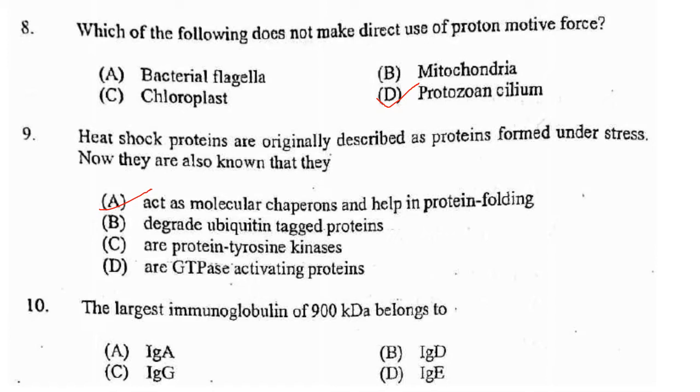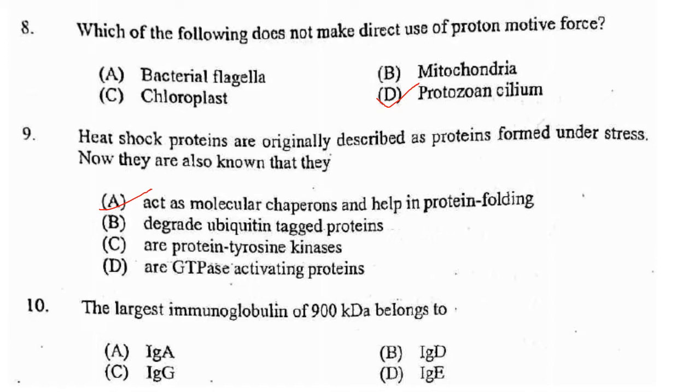The next one: heat shock proteins were originally described as proteins formed under stress. Now it is also known that they act as molecular chaperones and help in protein folding. That is correct. Degrade ubiquitin tagged proteins, are protein tyrosine kinases, are GTPase activating proteins? No. Heat shock proteins can also act as molecular chaperones and thereby help in folding of proteins.